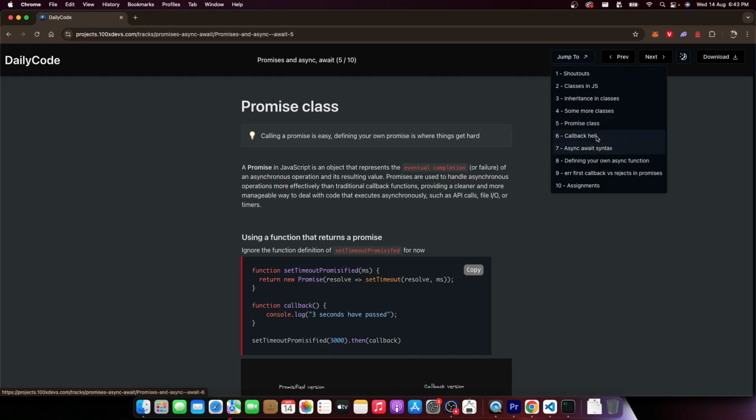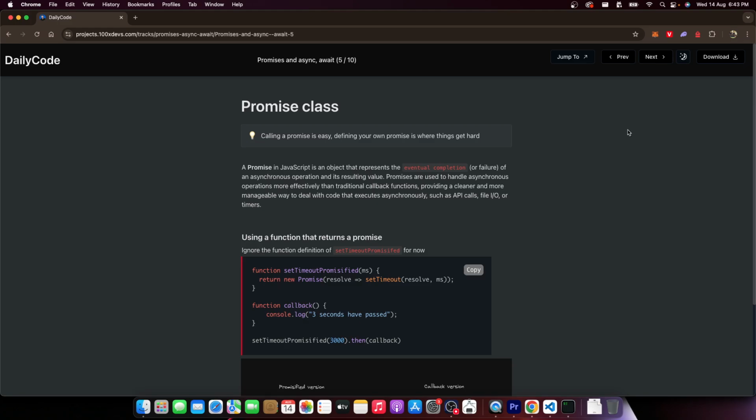We'll understand why promises might be slightly better, even though I don't think callback hell is the best reason to justify it. But we'll understand what is callback hell, how promises fix it, what is promise chaining, async await syntax, defining your own async function, and something called rejects in promises, which again, feel free to ignore if you don't understand how to create your own promise. It'll be very difficult for you to understand rejects in promises as well.